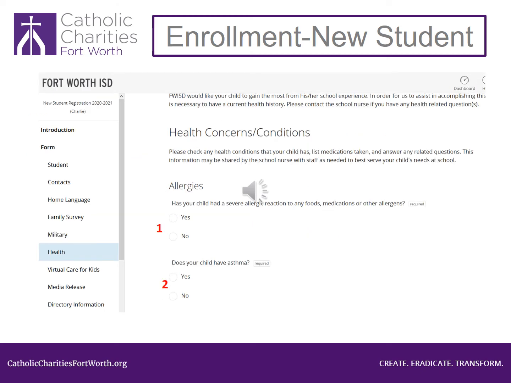The next section wants to know information about your child's health. Look at number 1. It says, does your child have a severe allergic reaction to any food, medications, or other allergens? If your child does, answer yes. Additional information about the allergy will be asked. If they do not, answer no. Look at number 2. Does your child have asthma? Answer yes or no. If you answer yes, additional information will be asked. Scroll down the page.